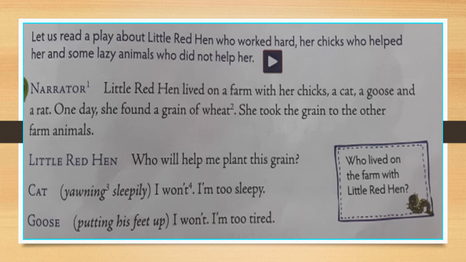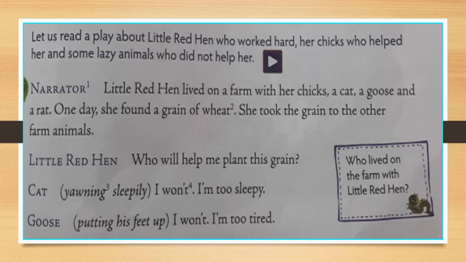So children, when the little red hen asked the other farm animals and the cat replied, she started yawning. Yawning means opening mouth wide and breathe in because you are bored or tired.